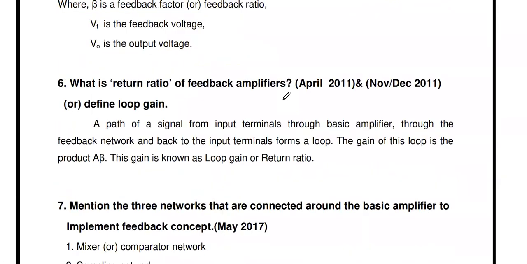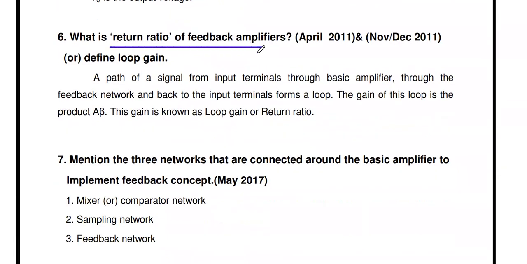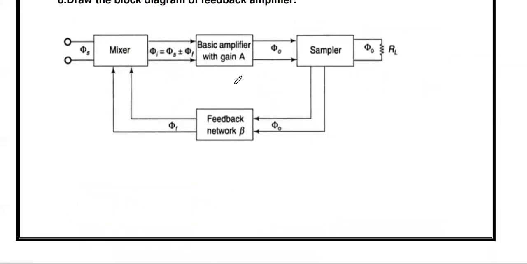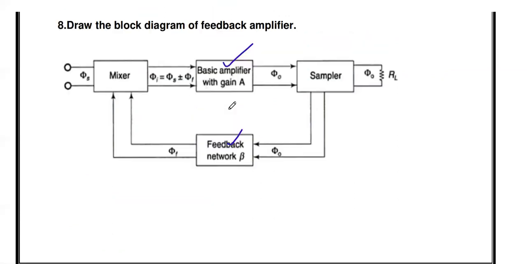And the next question, what is the return ratio of a feedback amplifier, or what is loop gain? This is a university question, April 2011 and November 2011. What is loop gain? The product of A into beta is called the loop gain. What is A? A is the open loop gain. Beta is the feedback ratio. So A is the open loop amplifier gain, beta is the feedback ratio, and the product of A into beta is called the loop gain.